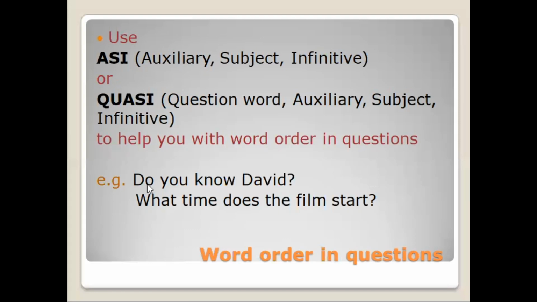So, do is an auxiliary verb, you is a subject, and know is an infinitive. In the second example, what time does the film start? What is a question word, does is an auxiliary verb, and film is the subject of the sentence, and start is an infinitive.